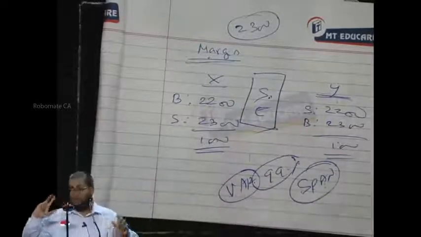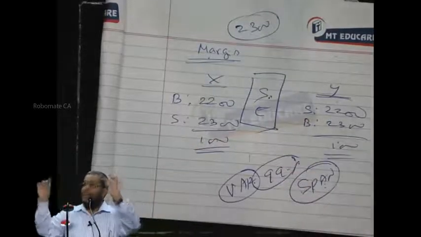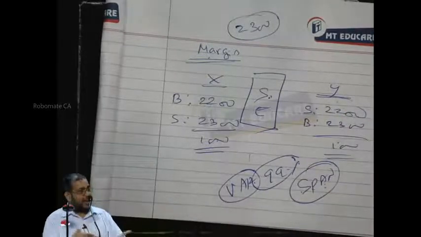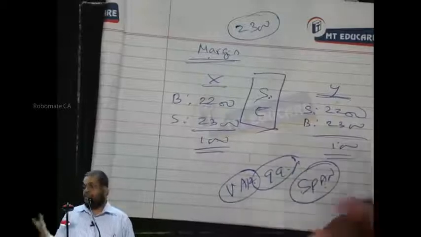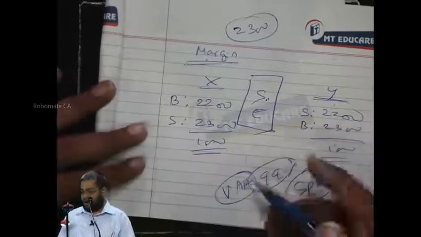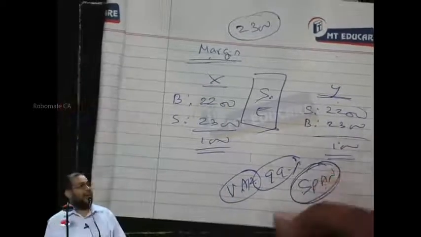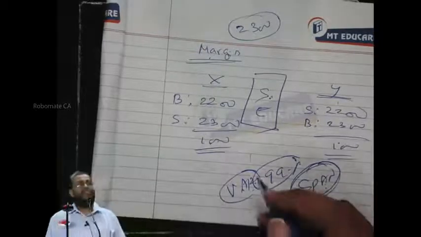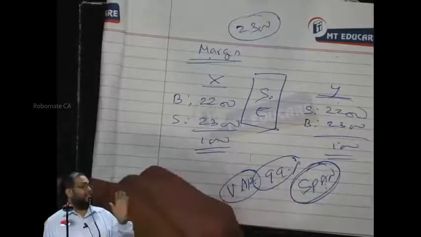So to some extent, you are aware of the margin account, right? Margin account money will be less or more depending on the price movements of the stock on which a contract is created. If the stock price is fluctuating and volatile, then they will ask for more margin money. If the stock is less volatile, the margin money asked is less. What is the concept used here? Value at risk is used, and the Standard Portfolio Analysis software is used to determine the margin money. Right or not? VaR is a very interesting concept, but we don't have it in the syllabus, nor do we have time to discuss it. Hence we leave it.